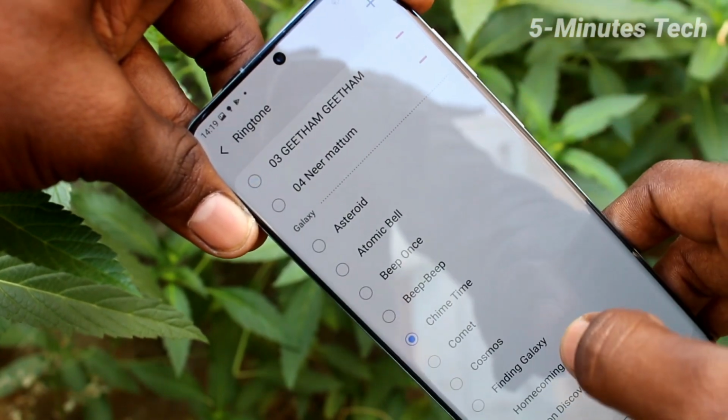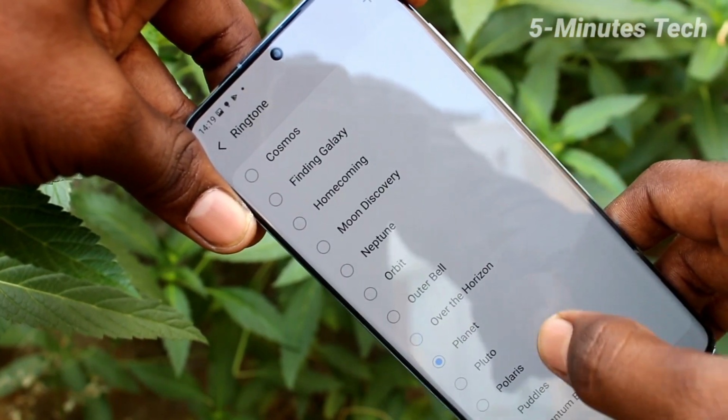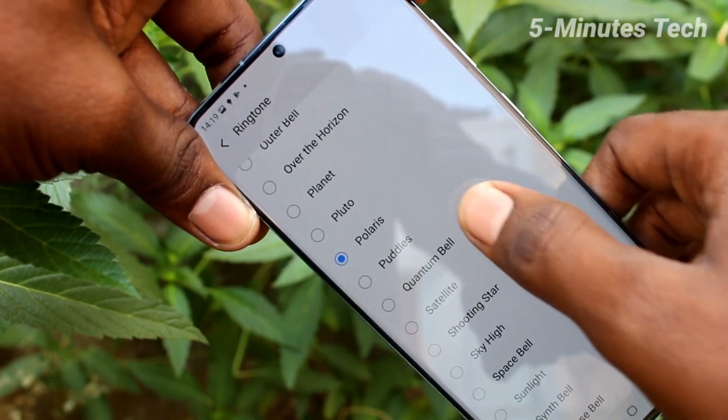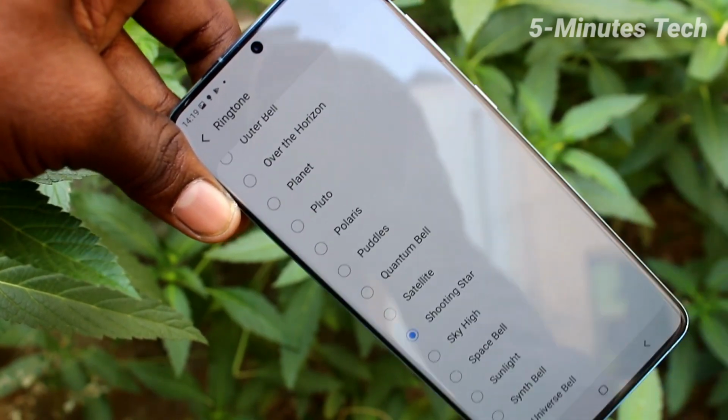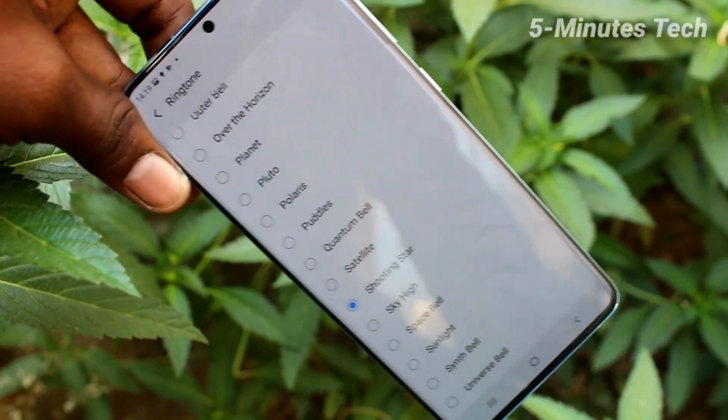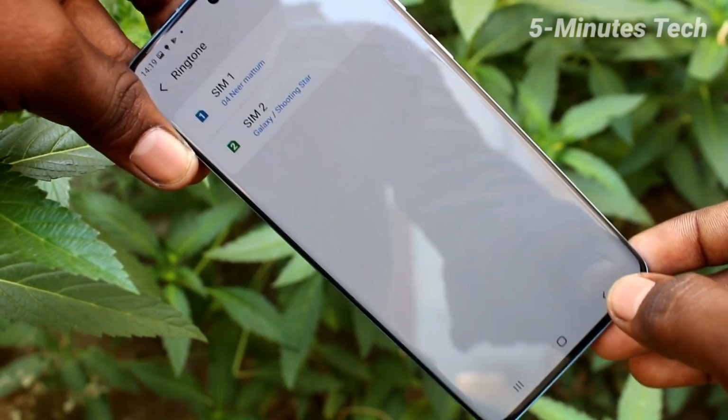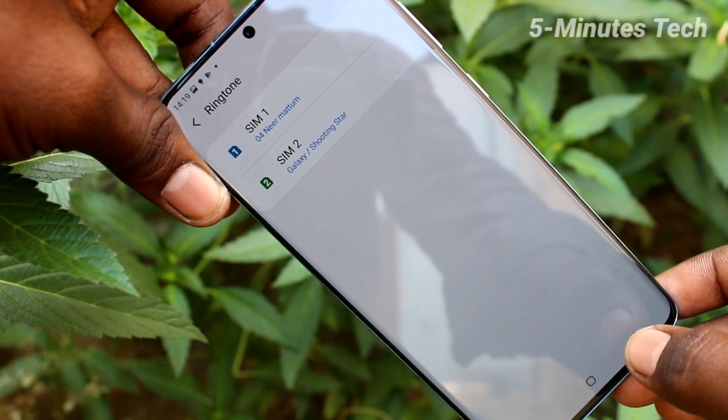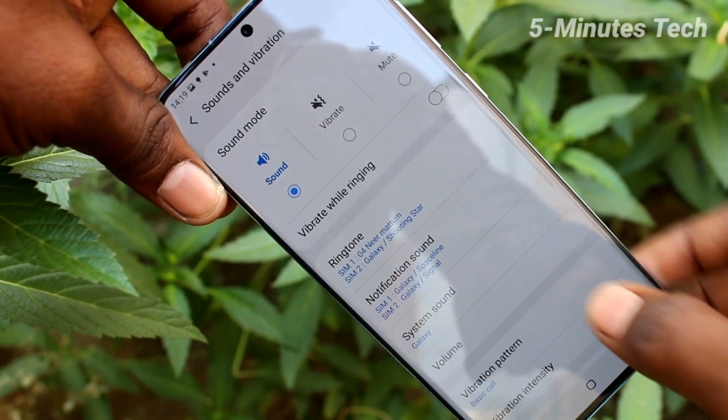You can also select from the available system ringtones. Just select here and go back to activate. Yes, that selected ringtone is activated now.